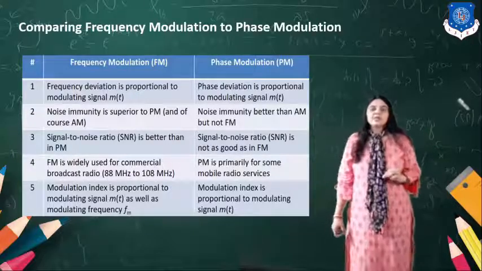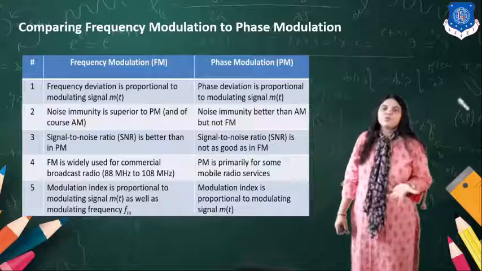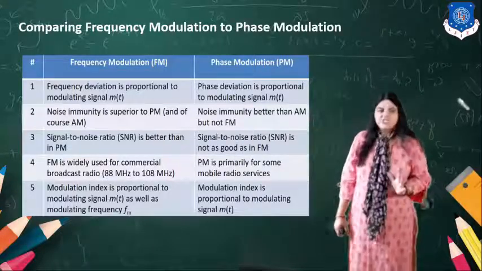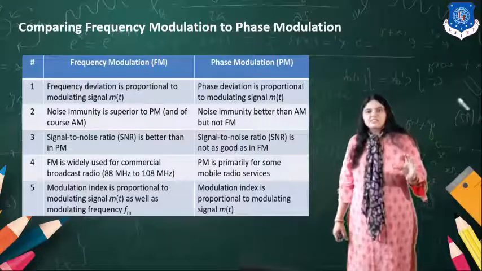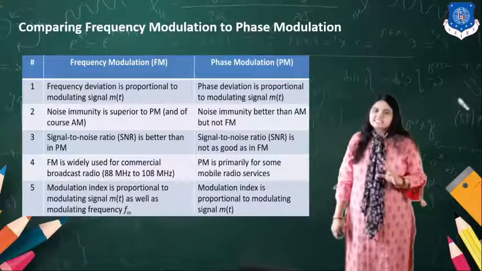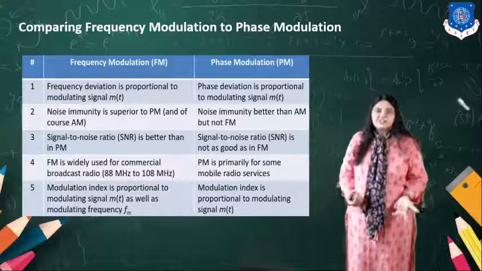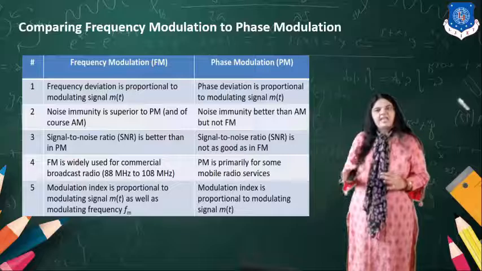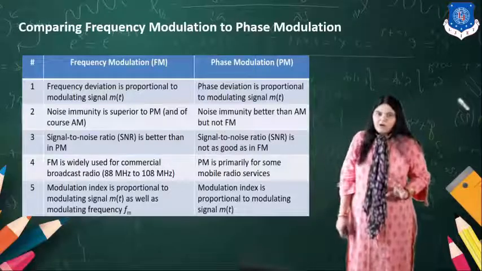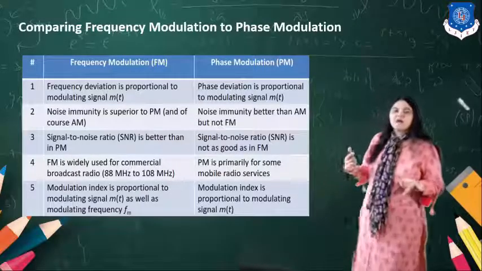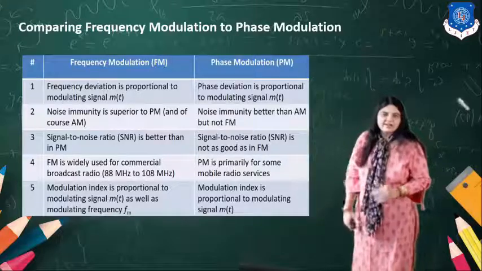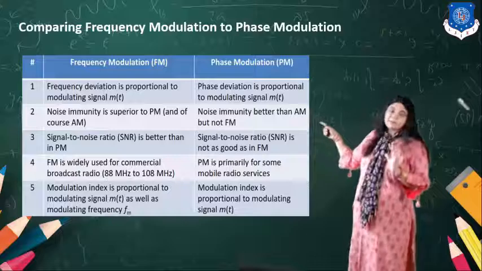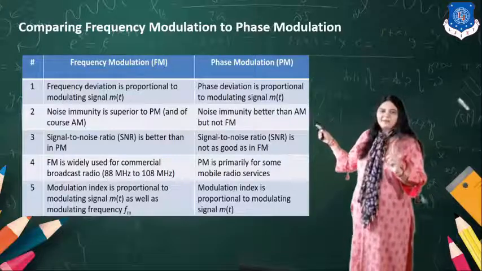Why the noise immunity? Because noise is a high frequency unwanted signal which appears in the original signal. If there is a constant amplitude signal, we can differentiate the high frequency, high amplitude wave easily, and we can remove that from the output. That is why the noise immunity is better. In PM, noise immunity is better than AM but not better than FM.